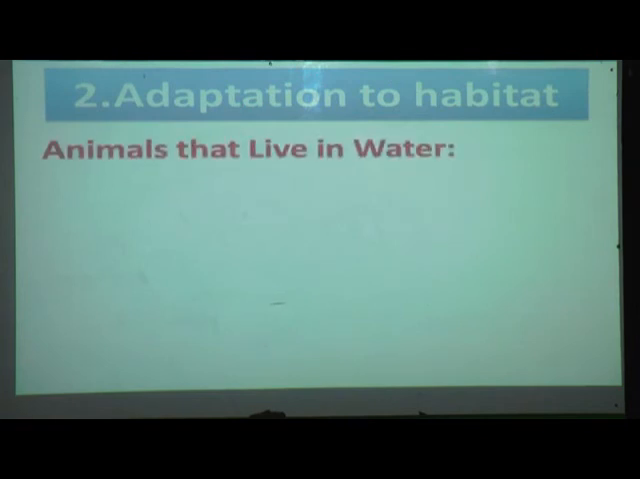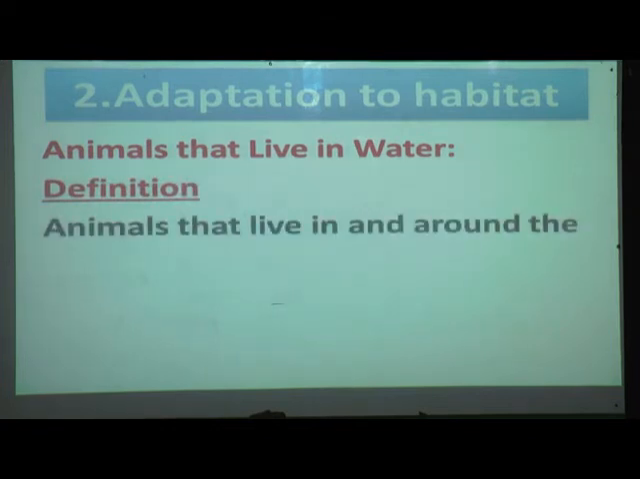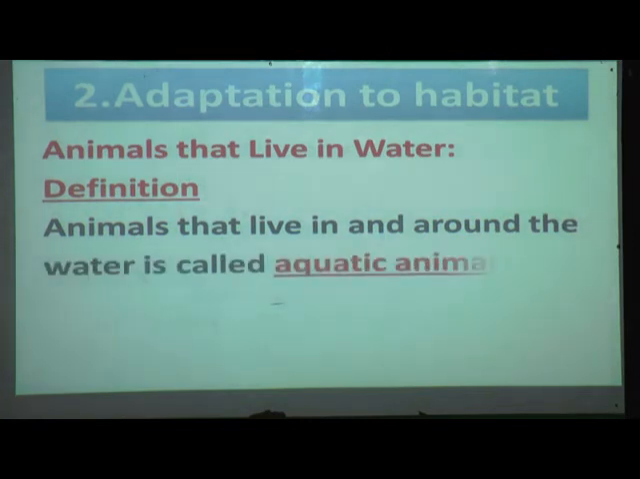Now we will move towards our second point, animals that live in water. Now you have seen animals that live on land. Now we will see animals that live in water. We'll see the definition of what we call water animals. Animals that live in and around the water are called aquatic animals. The water animal is called an aquatic animal.